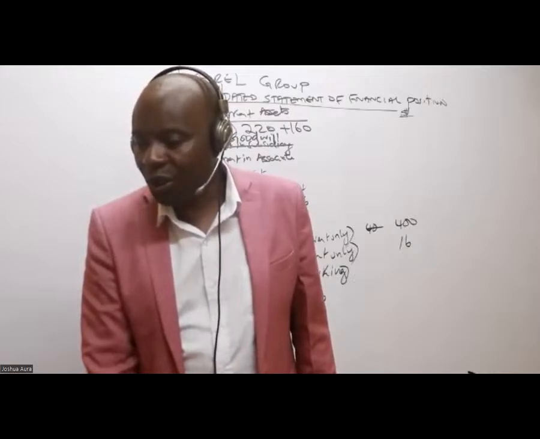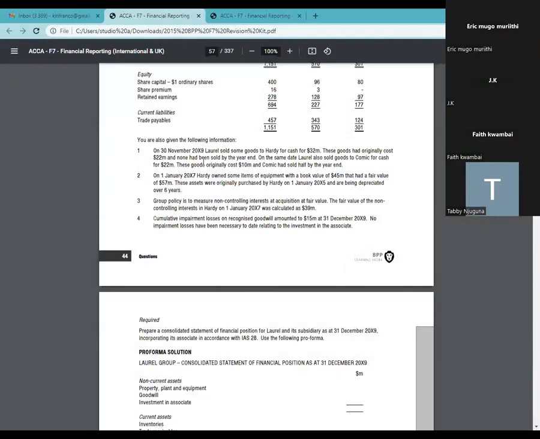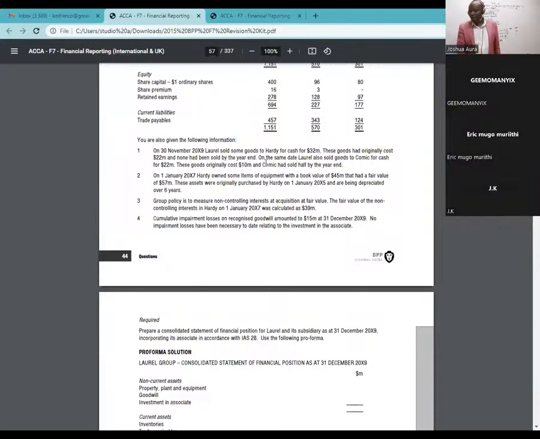So in this case here, what he did, ladies and gentlemen, was to tell us that on 30th November 2019, Laurel sold some goods to Hadi for cash. Internal revenue, internal sales. Hadi and Laurel are parent and subsidiary. Don't sell goods to your 100% kid. If you sell to them, you are just getting money from yourself. That's fake sale. So fake sales must be canceled.